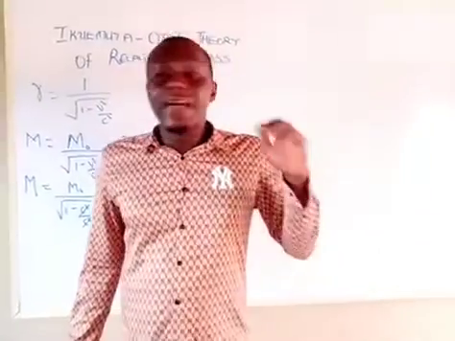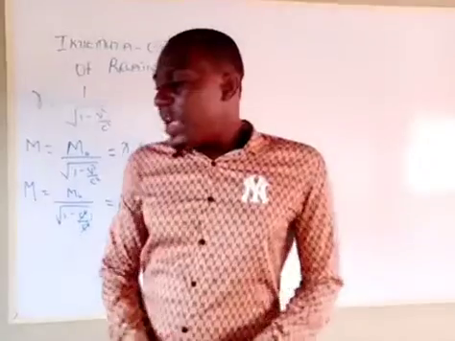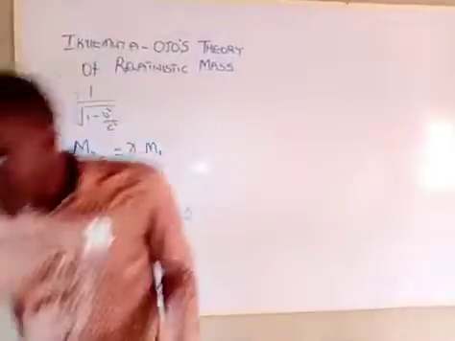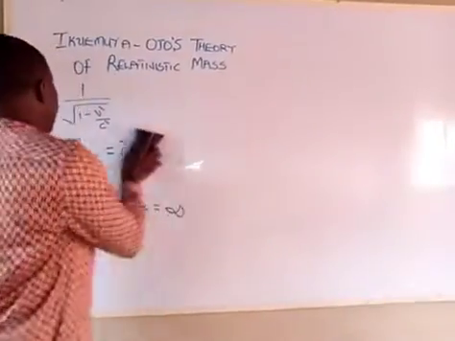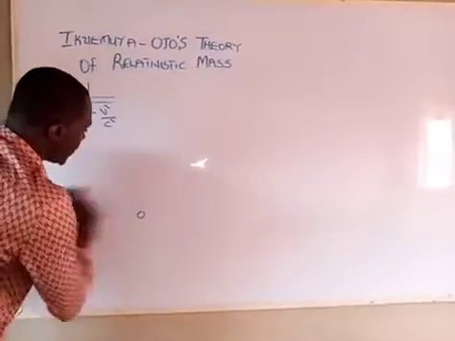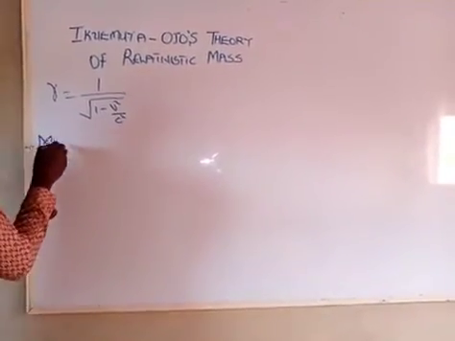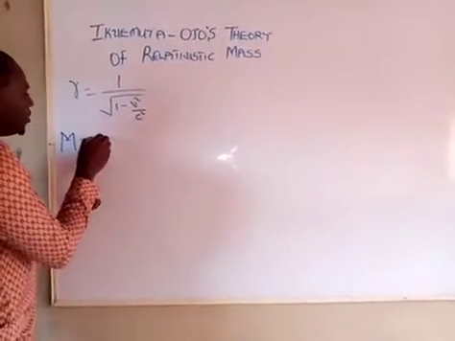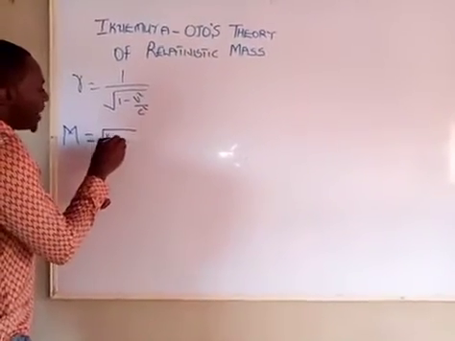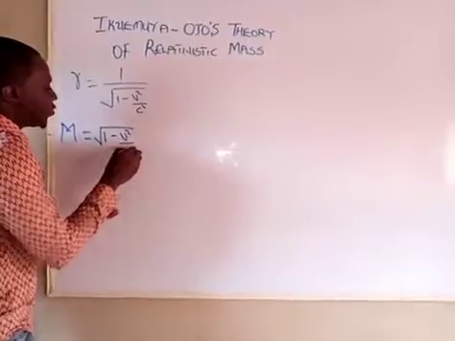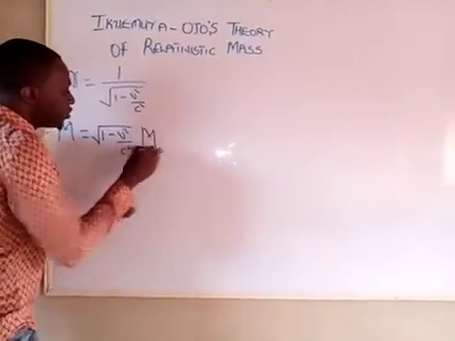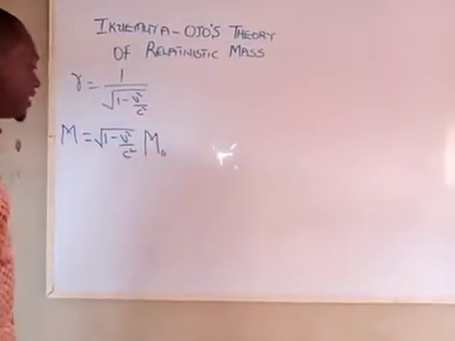Mathematically, the Ikuemuya-Ojo theory of relativistic mass can be written as relativistic mass M equal to the square root of 1 minus v squared over c squared, times m naught, where m naught is the rest mass.